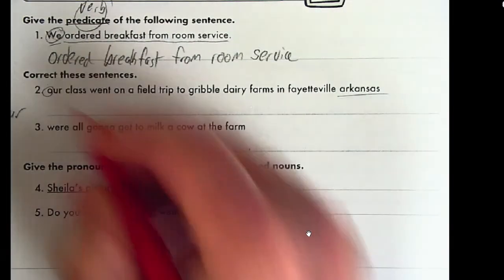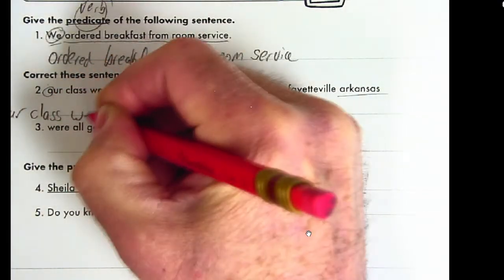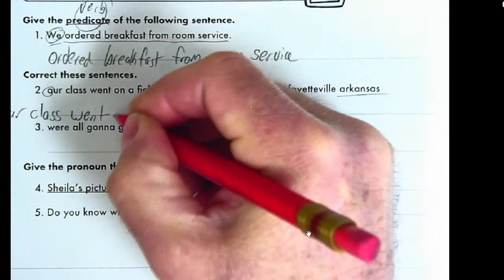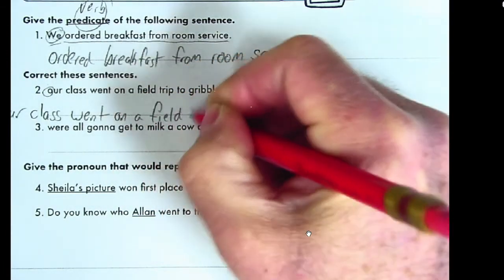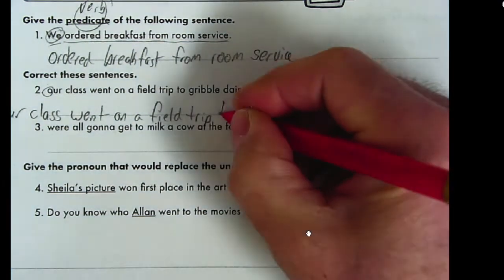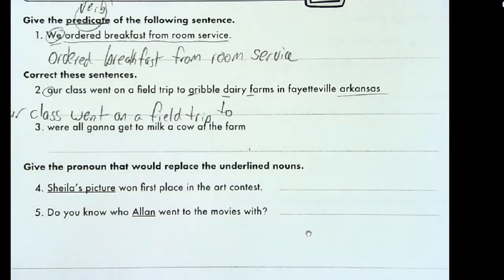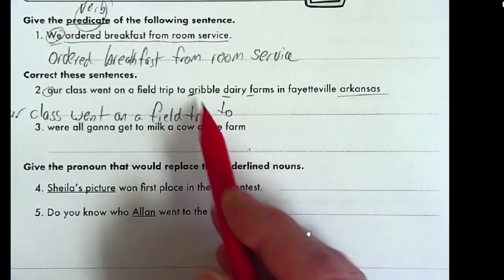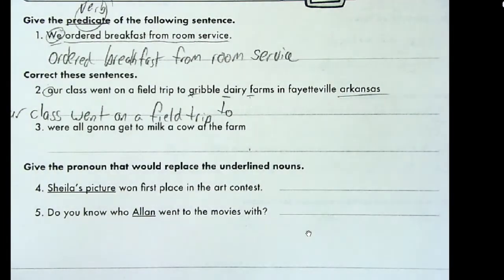Our class went on a field trip to Gribble Dairy Farms. That's the name of the place. It's a certain location, and because it's telling you exactly which farm it is, all 3 of the names to go along with the farm would get capital letters.